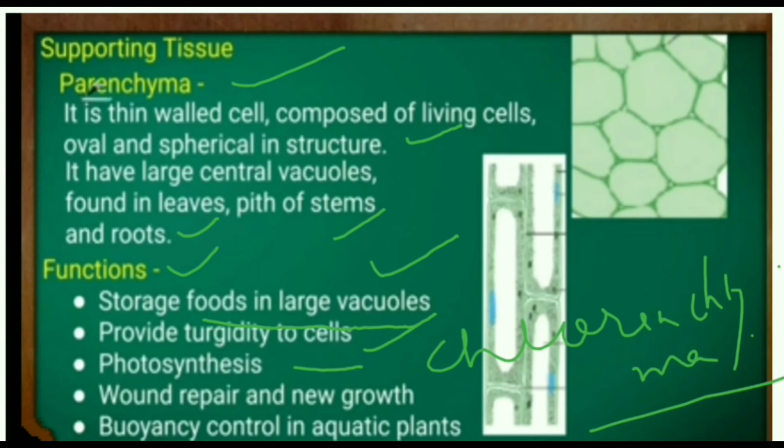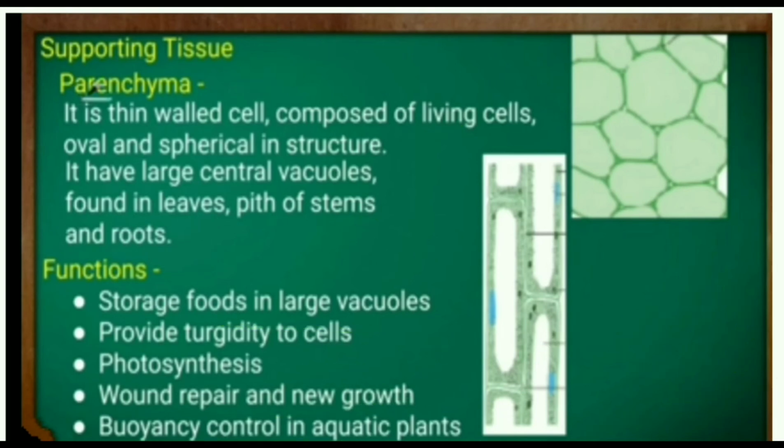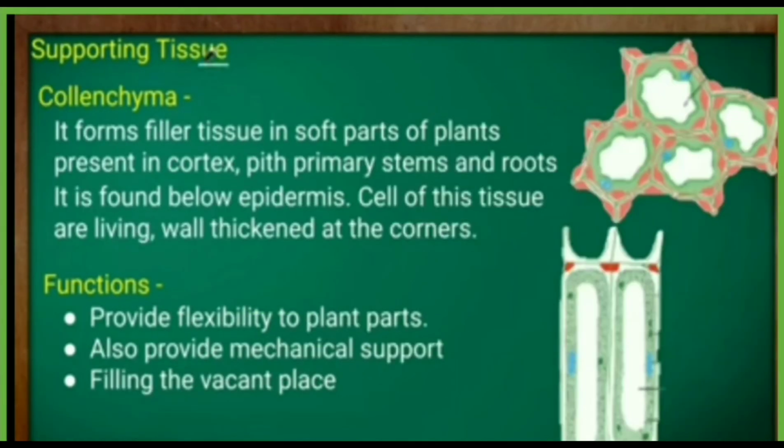Then they help in repair and new growth of the cells. In aquatic plants, they are filled with air and known as aerenchyma, and they provide buoyancy to the aquatic plant, helping it to float.